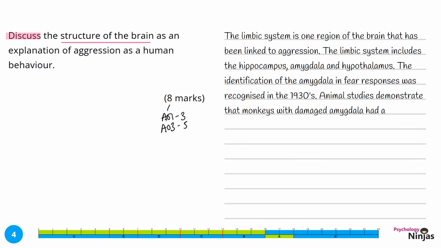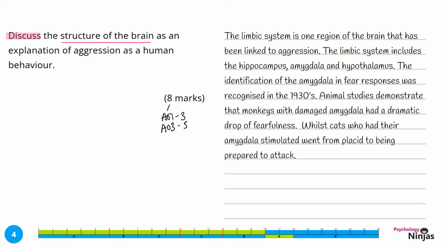The limbic system is one region of the brain that has been linked to aggression. The limbic system includes the hippocampus, amygdala and hypothalamus. The identification of the amygdala in fear responses was recognised in the 1930s. Animal studies demonstrate that monkeys with damaged amygdala had a dramatic drop of fearfulness, whilst cats who had their amygdala stimulated went from placid to being prepared to attack.